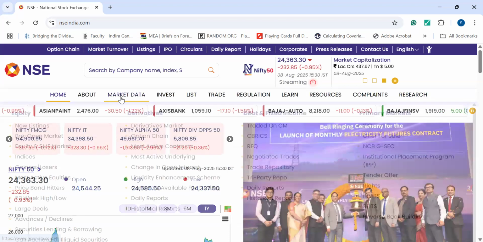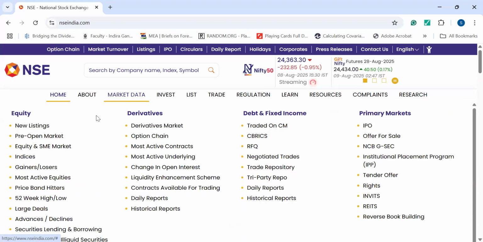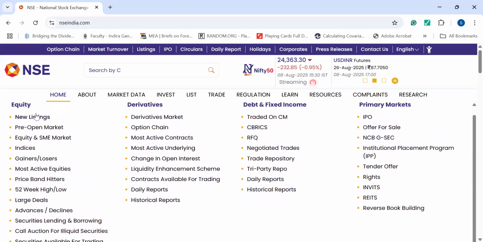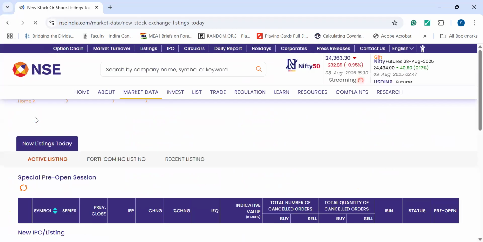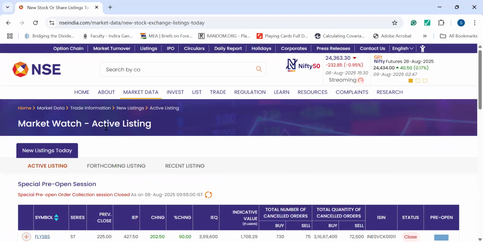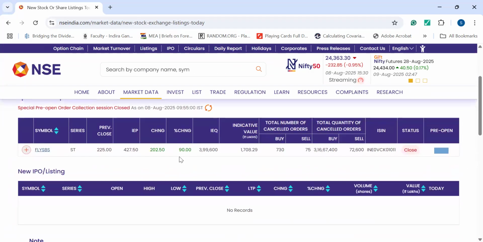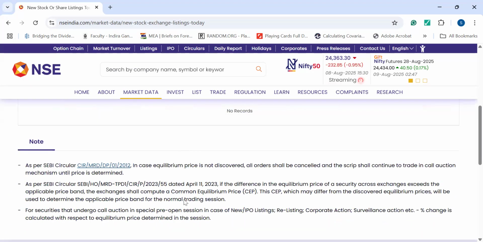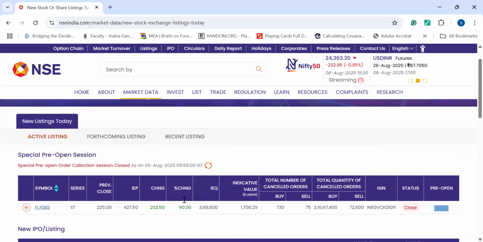And as I told you, we will be going in depth into the market data aspect. Under this, if I click on new listings, you will find some data. Under this new listing, you will find the company and its name, which is getting started in the new listing area. Currently there is no new IPO or listing, so no records will be returned. As and when a new company is listed, you can get that data here.